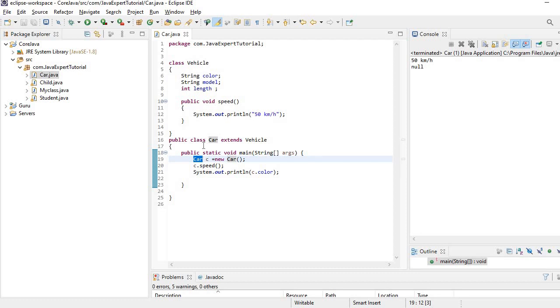And the method is not available in the car class, it comes from the parent class. So this is inheritance. That means all the data members and methods are available in the child class.